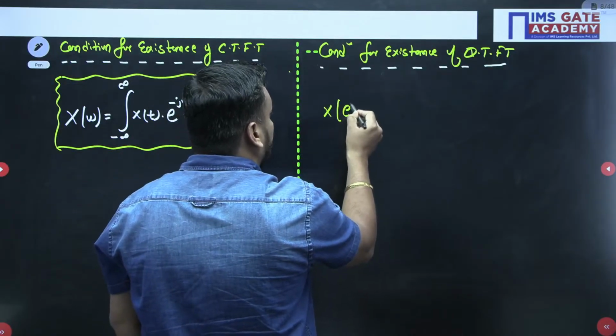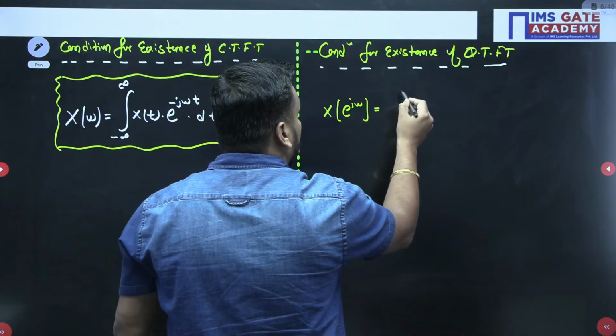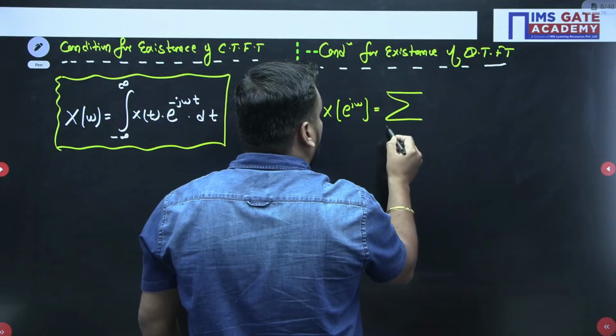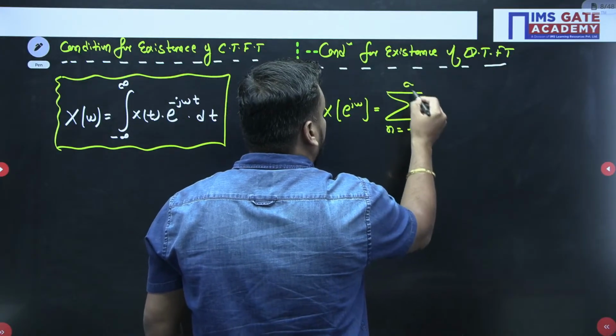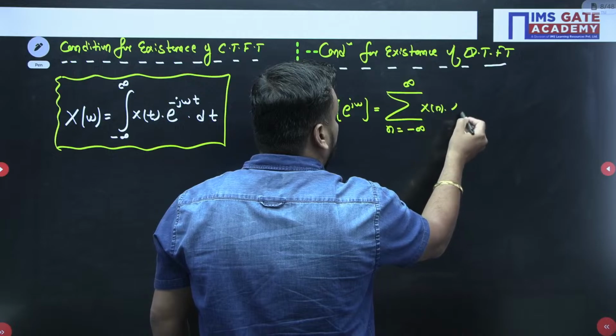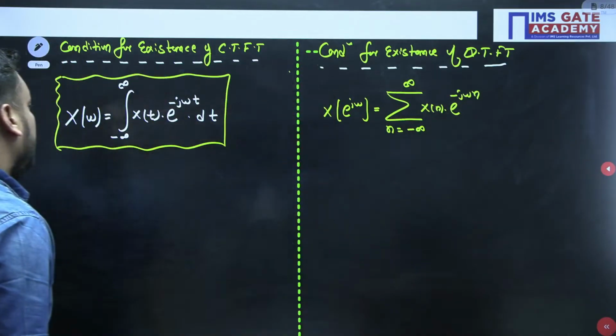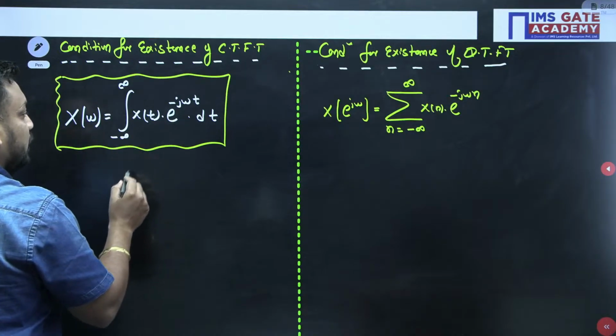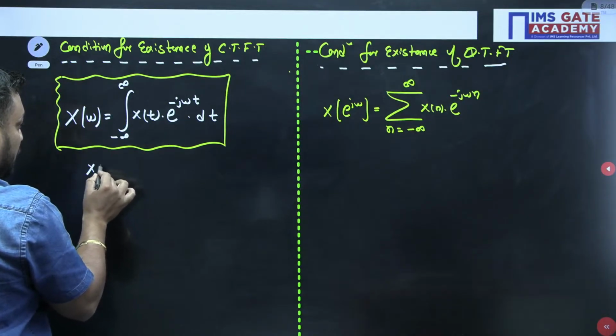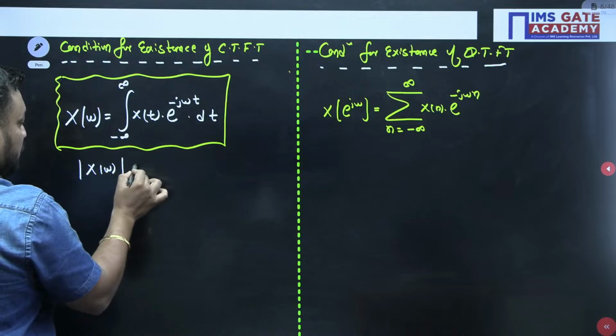The discrete time Fourier transform formula, X(e^{jω}), is nothing but the sum from n equals minus infinity to infinity of x[n] e^{-jωn}. This is the formula. And do you know what the condition of existence is here? The magnitude of X(ω) should be less than infinity.